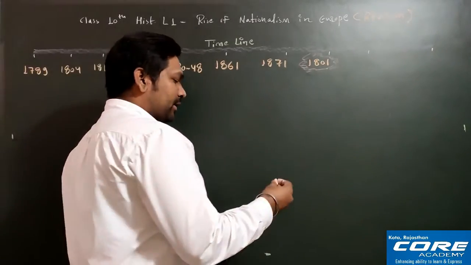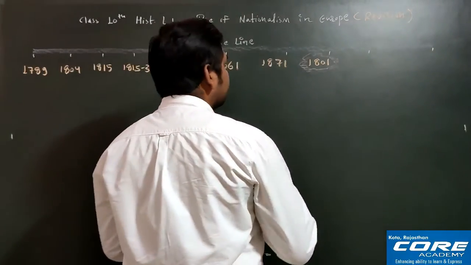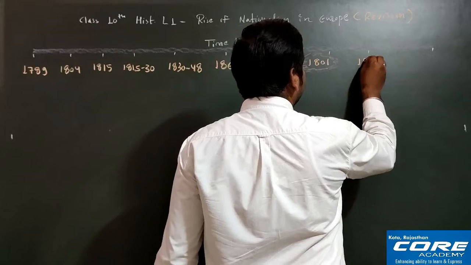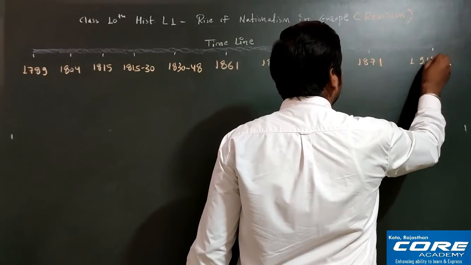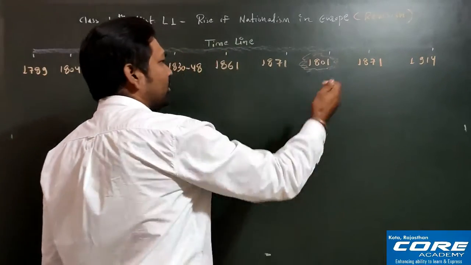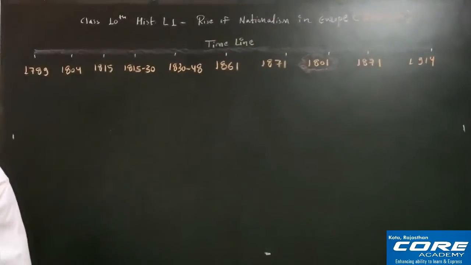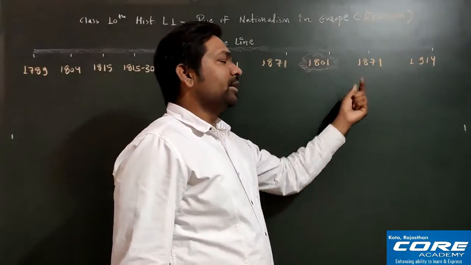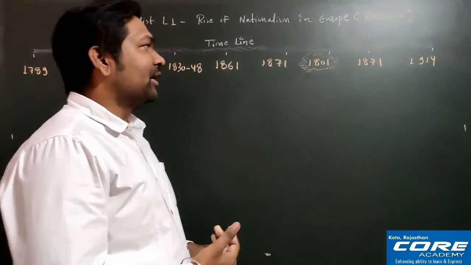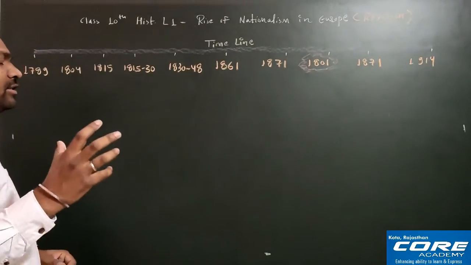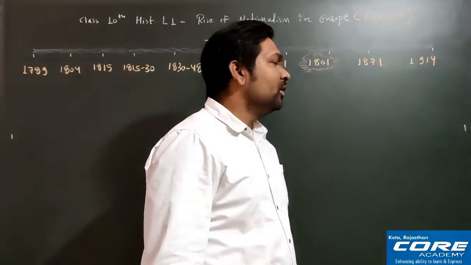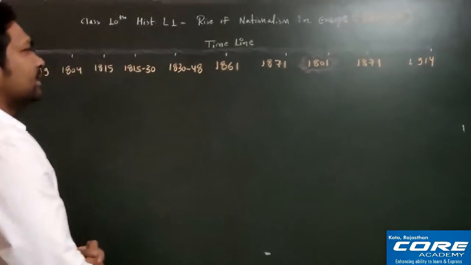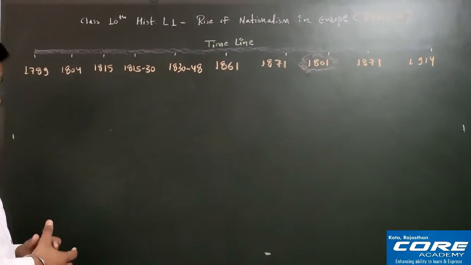Then after that again 1871, we will discuss one very important event, and finally we will discuss 1914. You can see 1914 is the year of World War One, and 1871 is the year when tension in the Balkan region will start. The Balkan region was a very important reason behind World War One, that we all know. So these are the sequence of events that we will see in this chapter one by one.